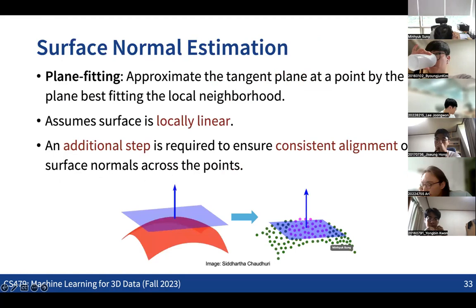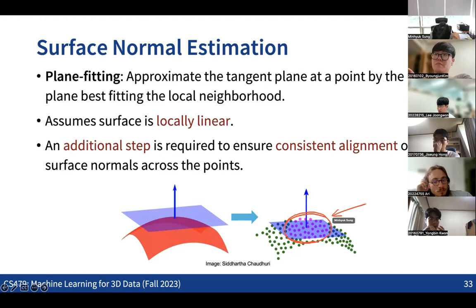To fit planes or polynomial functions to the point cloud, we need to take some neighbor points over the point cloud. And we might also need to add weights for each of the points, right? So that is the basic idea for this kind of fitting. But depending on the region from which we take the neighbor points, and depending on how we give weights to each of the points, the output of the fitting can change a lot. So that's the problem of this idea.